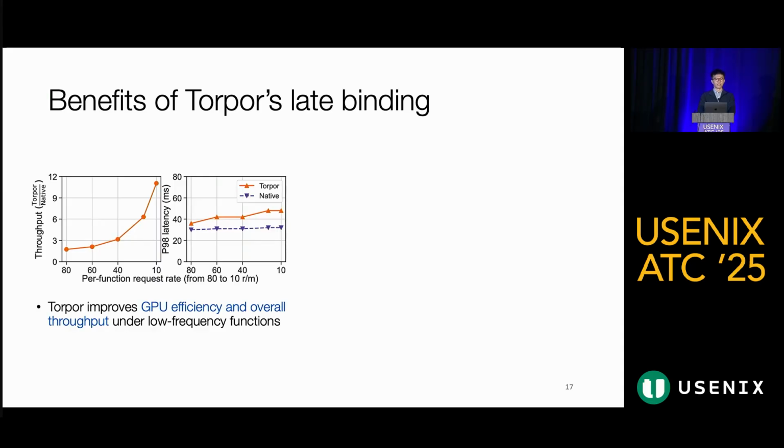So first, Torpor can dramatically improve GPU efficiency and the total system throughput, especially under workload patterns where the functions are invoked infrequently. So in this figure, we stress test Torpor and the native, which is an early binding approach, by varying the per function request rates. As the rate decreases, Torpor can host more functions than native due to the efficient model swapping, which ensures that the GPUs are kept busy and maintain high throughput. Note that even with frequent model swapping, the latency is still sustained within 50 milliseconds.